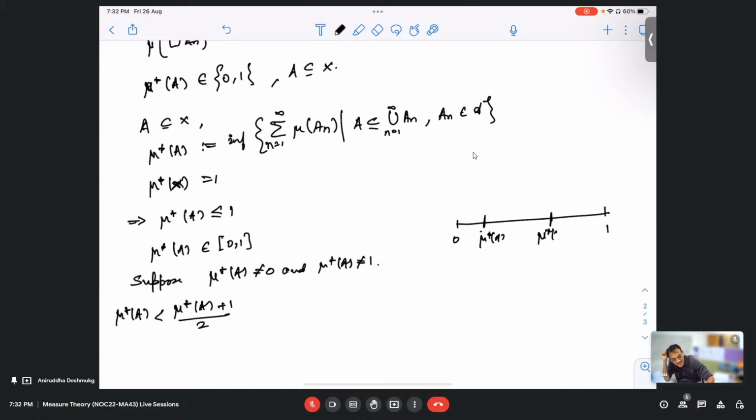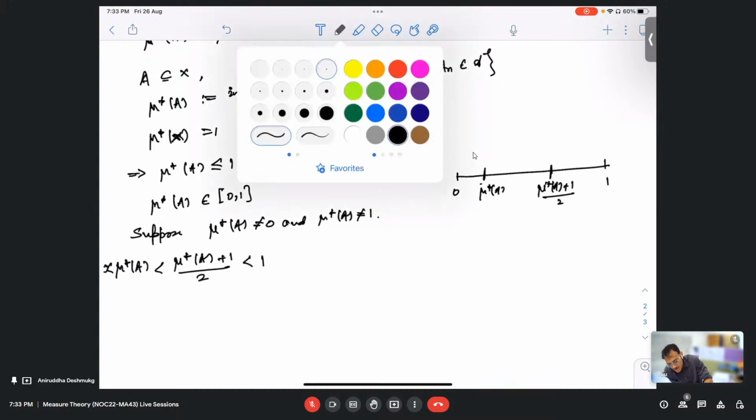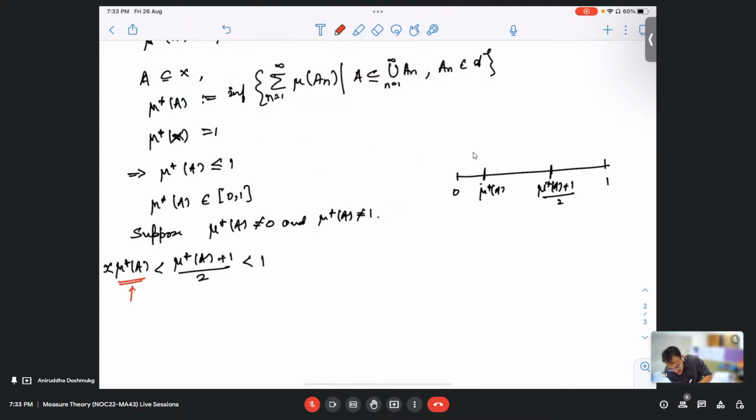So it is bigger than mu star A, and this is definitely less than 1. Notice that mu star A is the greatest lower bound of a set, and this is bigger than the greatest lower bound. Therefore, it cannot be a lower bound, right?